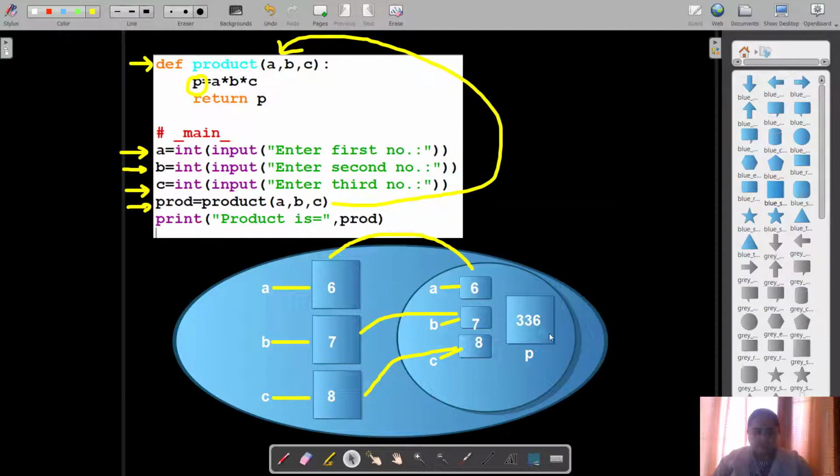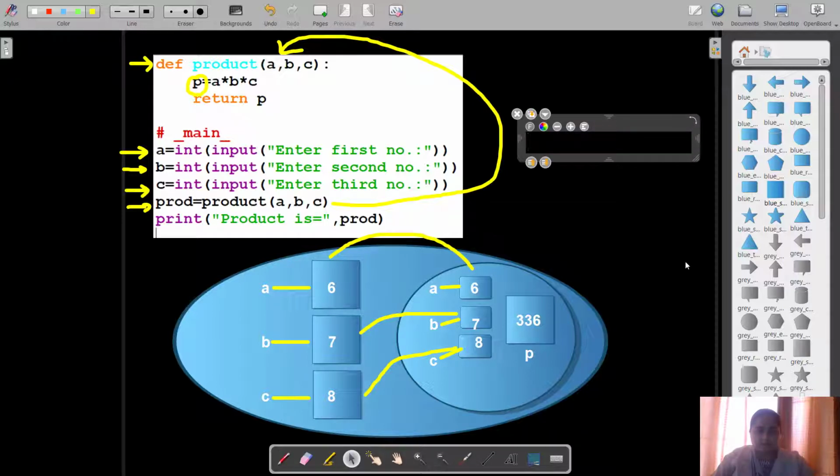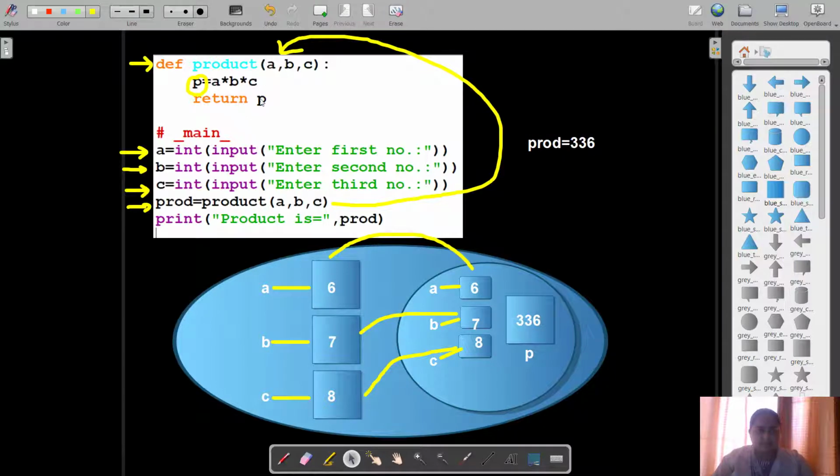So the product of the three values is saved in P, and now there is a return statement over here, that is return P. So now this statement prod equals product, it will be replaced by this statement. Prod equals the value, that is 336. This value 336 is returned by this function. So it is returned back to the same location over here, and the RHS, the right hand side, the R value is replaced by this value.